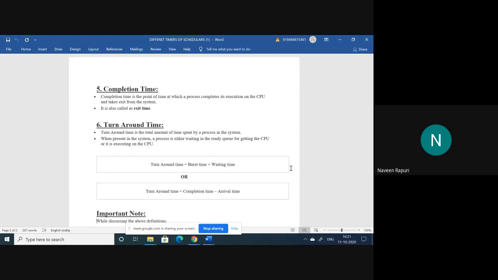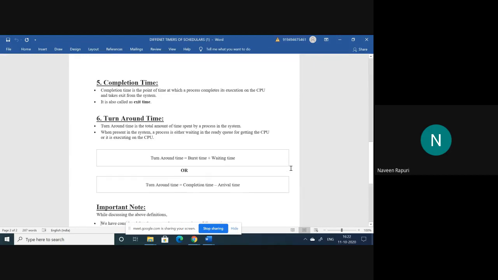Burst time, we know, is the amount of time the process requires the CPU, and waiting time means the time when it came to the ready state and it waits for the CPU. By adding the waiting time and the burst time, we can get the turnaround time. Or we also have another formula, that is completion time minus arrival time. So with this also we can calculate the turnaround time.